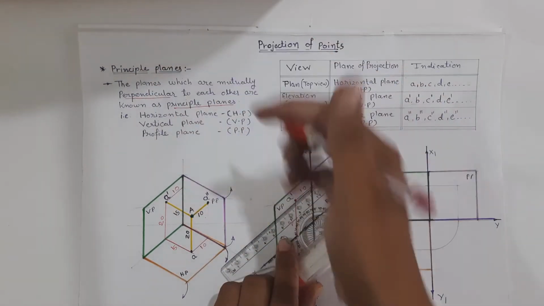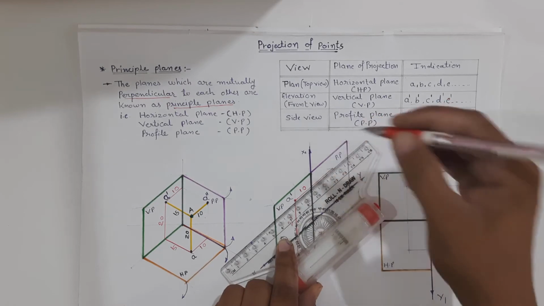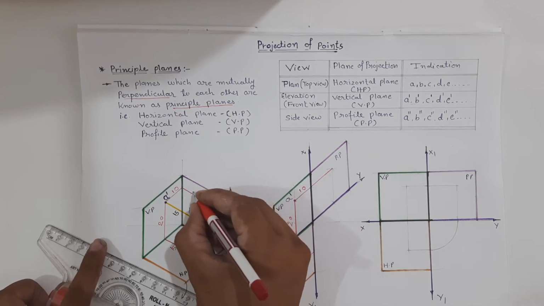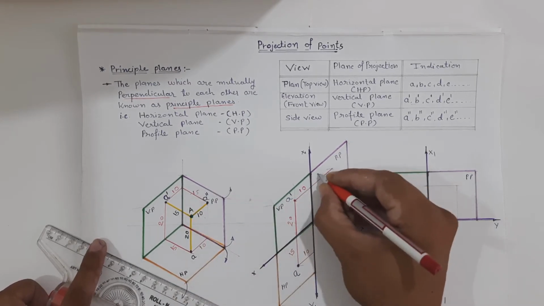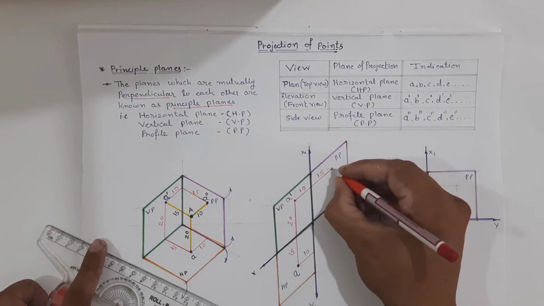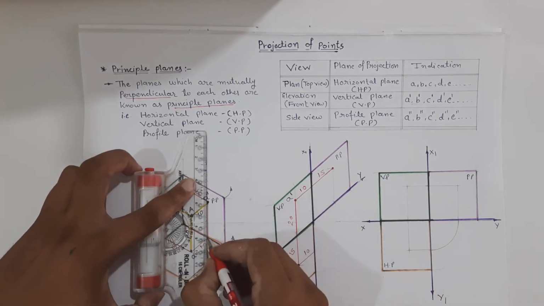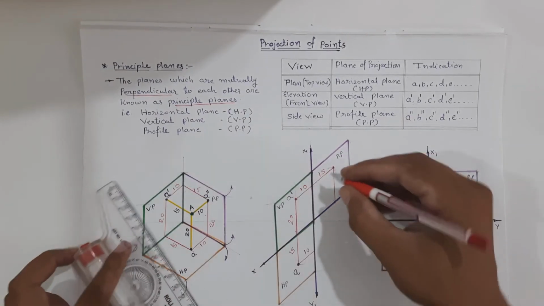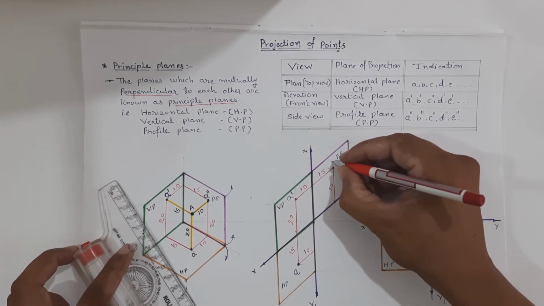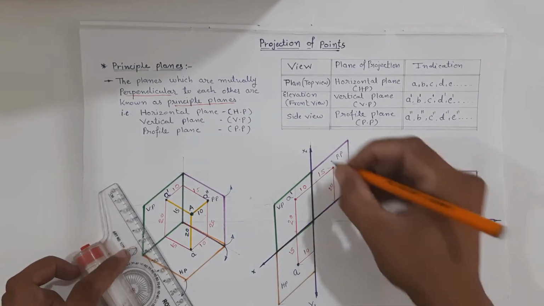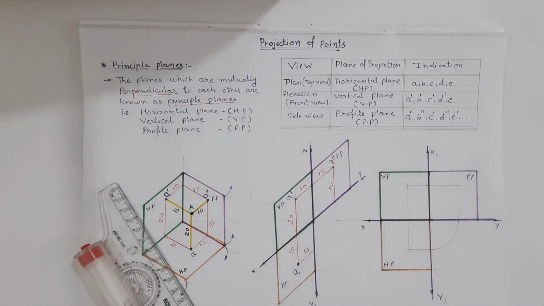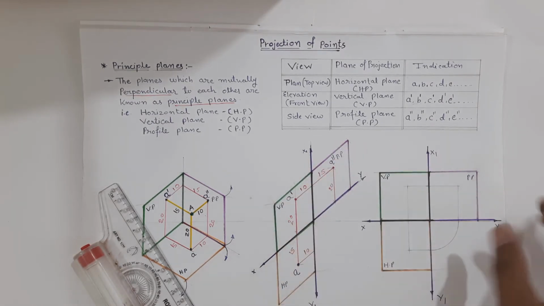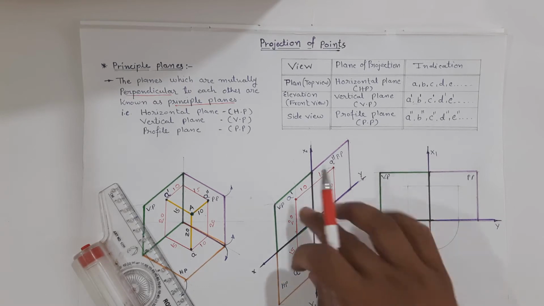as we have rotated this in the anti-clockwise direction, we will get the side view 15 mm away from the X1 Y1 line over here and 20 mm above XY line. So we will get the side view over here A double dash. And same, if we convert this figure into 2 dimension, then the figure will look like this.